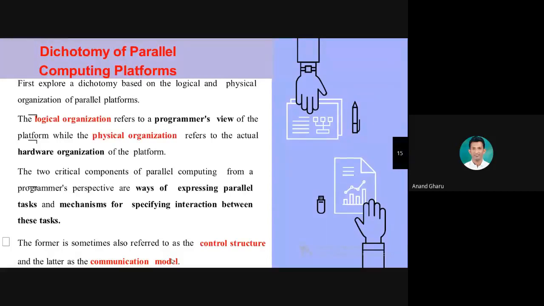You may have known about the control structure in programming languages: for loop, while loop, do while loop, if else, switch statement. These are the control structures for programming languages. Similarly, while executing a parallel program or performing parallel computing, we need a control structure.